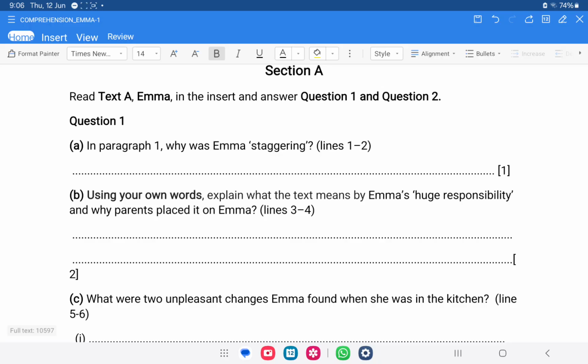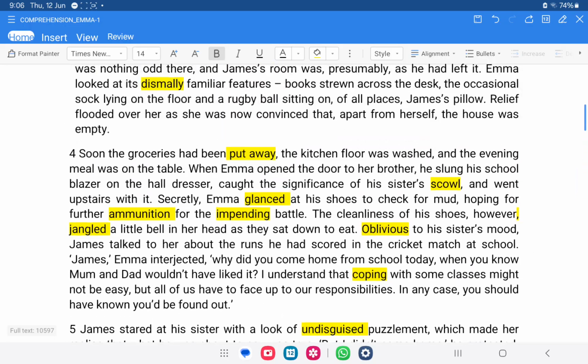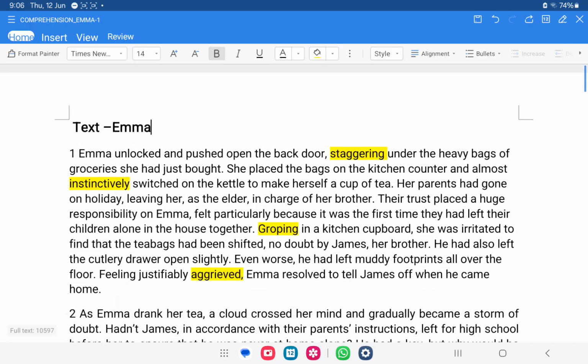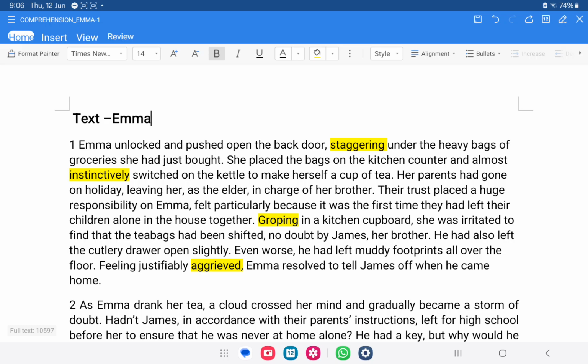Question number 1 is, in paragraph 1, why was Emma staggering? Let's get back to the text and have a look at that. Line number 1 and 2. Emma unlocked and pushed open the back door, staggering under the heavy bags of groceries she had just bought. Staggering under the bags of groceries. So the question is, why was she staggering?